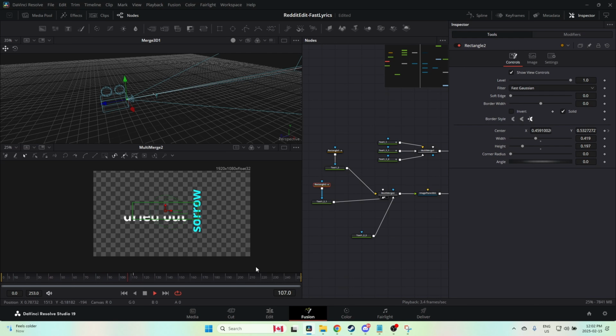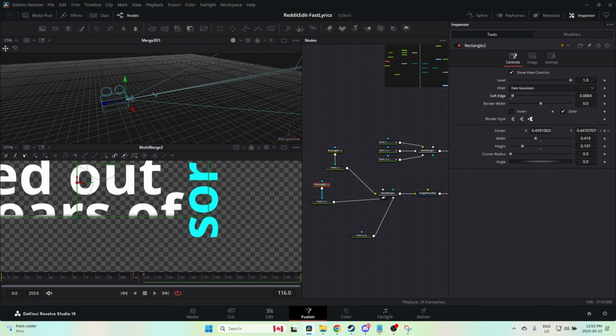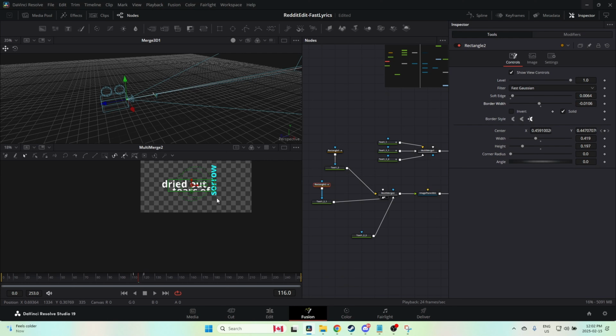Right out. And right about here is where it gets revealed. And we're going to add a little bit of a soft edge. Let's go in between. And let's pull back the border width just a bit. There you go.